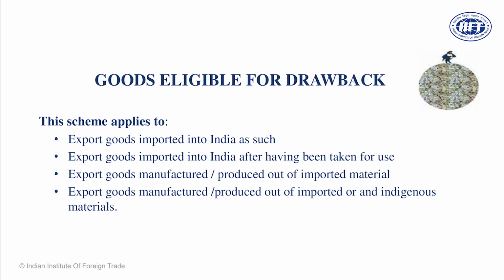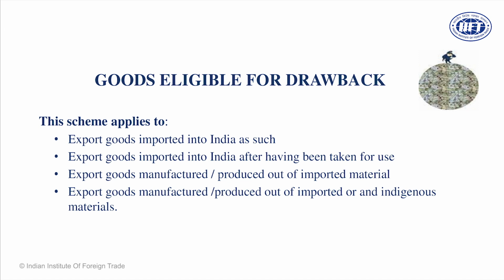Section 75 has three types of drawbacks, and out of these I would like to emphasize only the first part, which is the goods manufactured out of imported material, because subsequent tax reforms in India have largely neutralized the other parts. So the goods for which you have procured certain components from another country, and then the goods are manufactured. In the earlier case, goods were not manufactured. There was no value addition. You imported goods, you re-exported goods. You imported goods, you used them, you re-exported them. Drawback. So goods were not put into manufacturing.